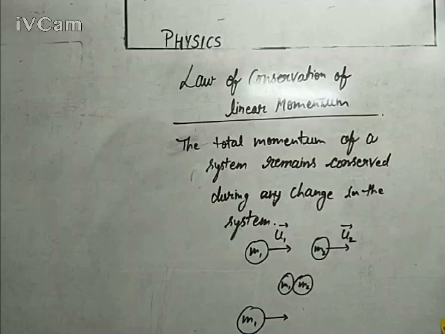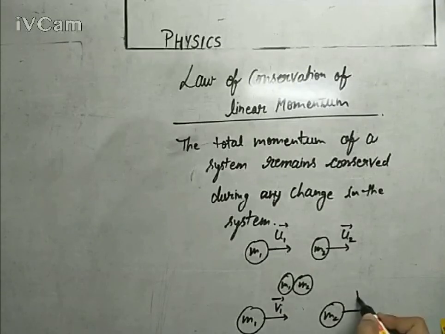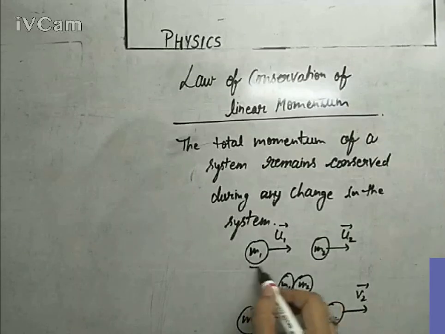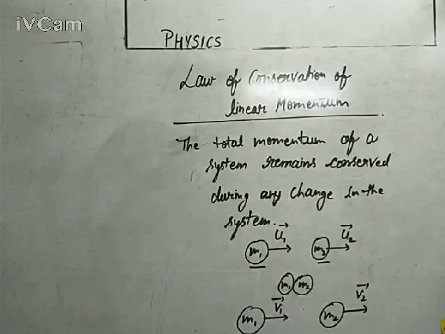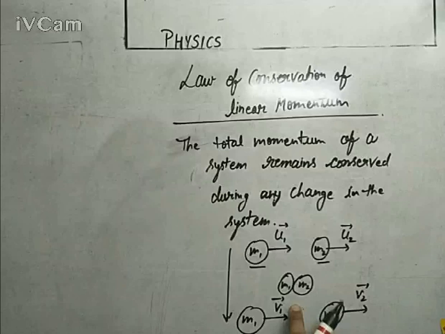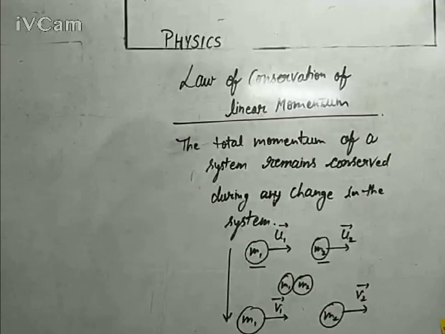Now after the collision, the velocity of the first ball becomes v1 vector, and the velocity of the second ball becomes v2 vector. So definitely there is a change in the momenta. Talking about the momentum of the first ball and the second ball, in the plural sense I will call it the change in momenta. We know very well that if either the mass or the velocity changes, the linear momentum will also change.